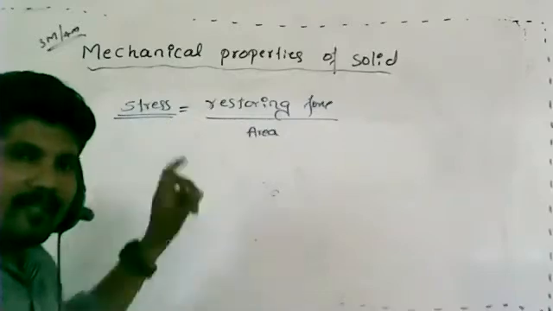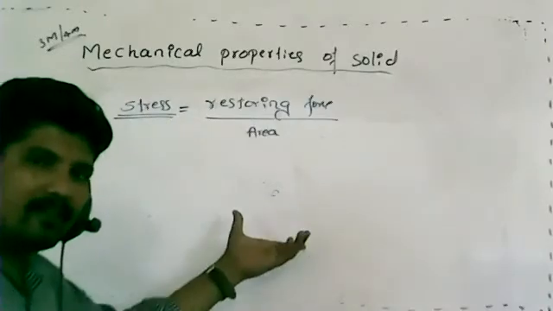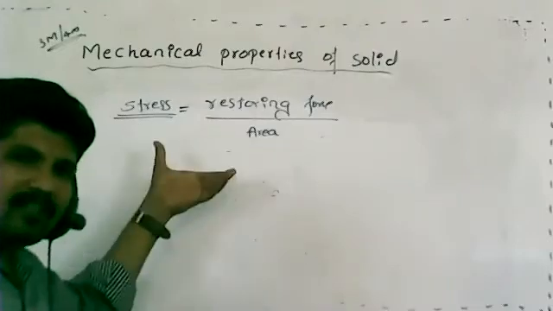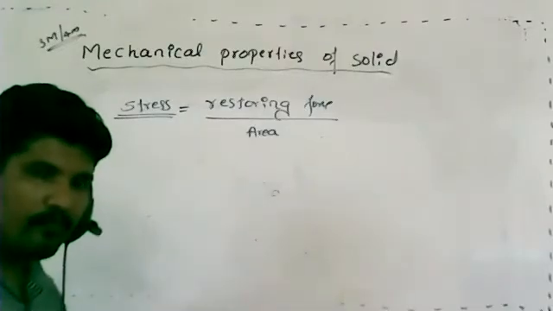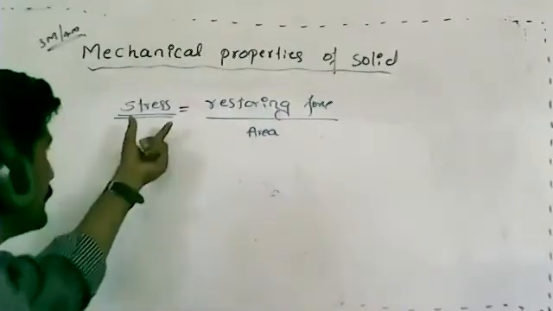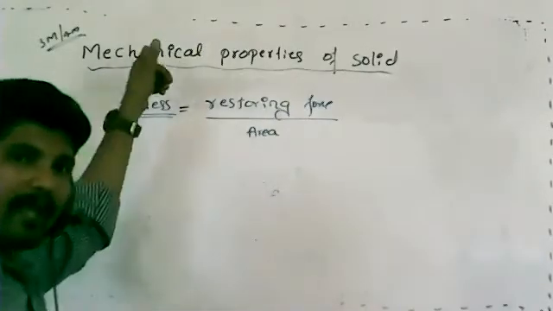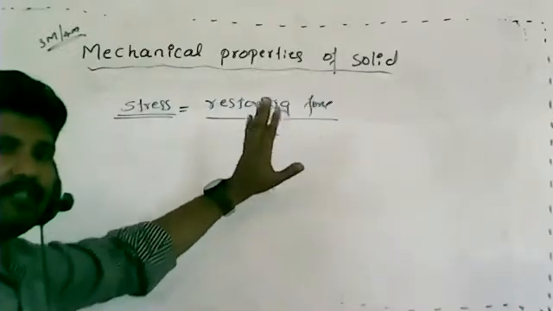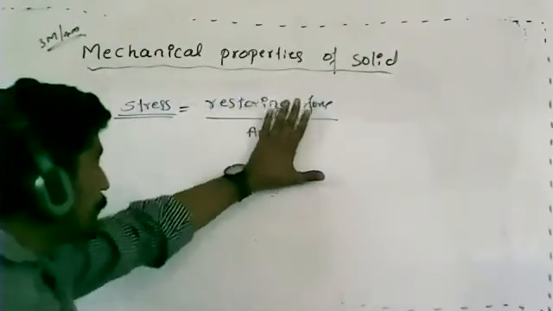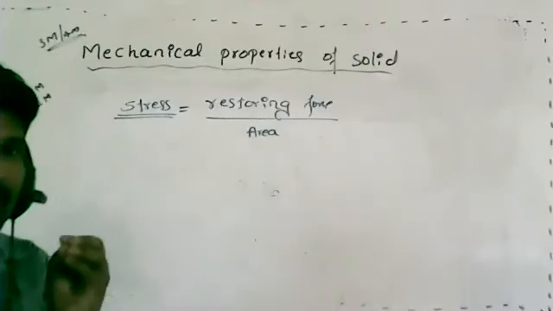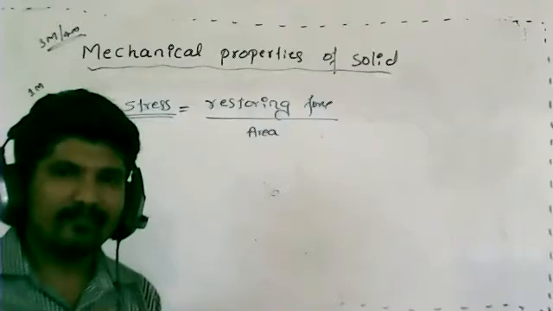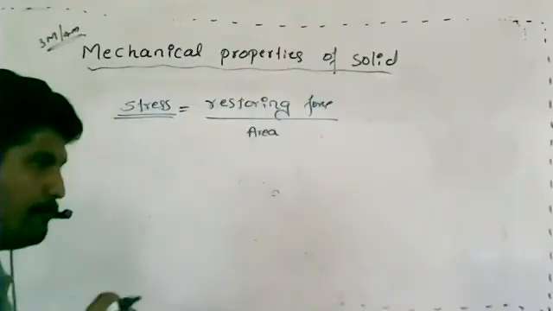Remember what I wrote earlier, pressure and stress. Both are the same for the moment, but we use different words in different situations. In mechanical properties of solids we use stress only. Stress means restoring force per unit area. Then a question may arise in your mind: what is this restoring force? Nothing is there, students. I will tell you in a simple way.